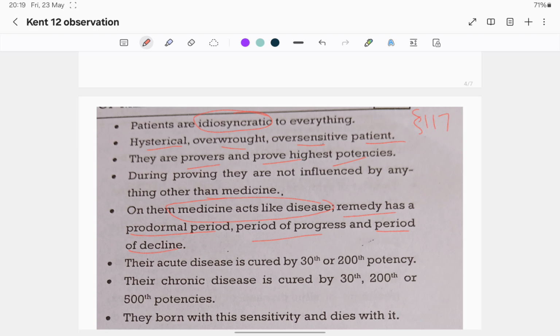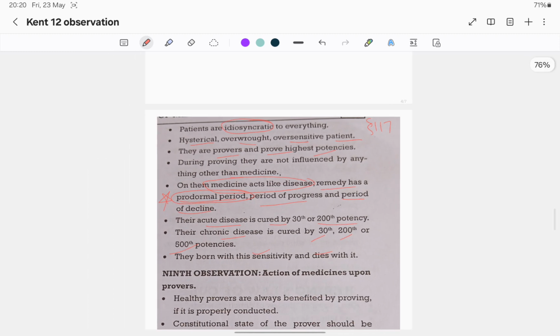The prodromal period is the time interval between infection and first symptom appearance. This is important. Their acute disease is cured by 30 or 200 potency. Chronic disease is cured by 30, 200 and 500 potencies. They are born with this sensitivity and die with it. That is about the idiosyncratic patient mentioned in the 8th observation.